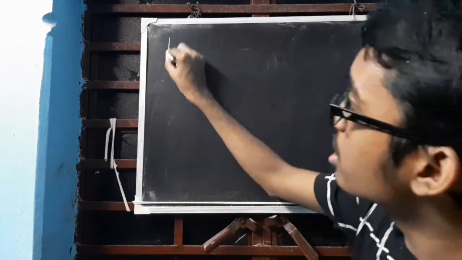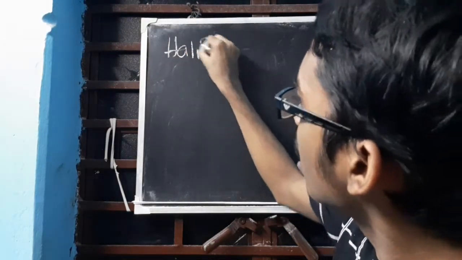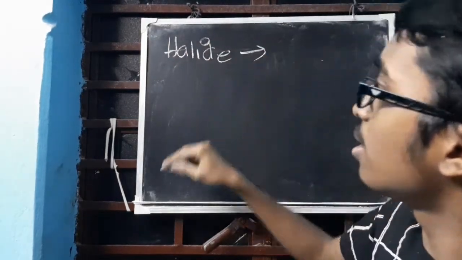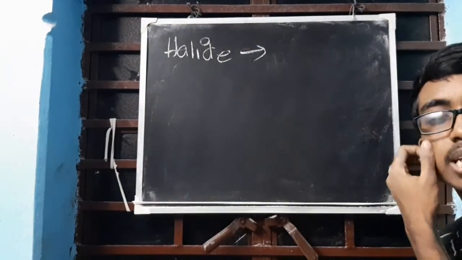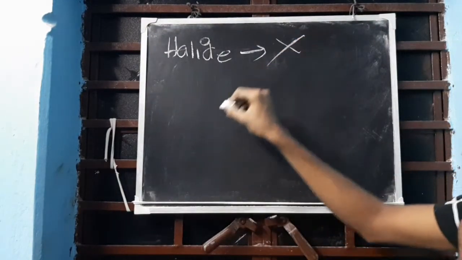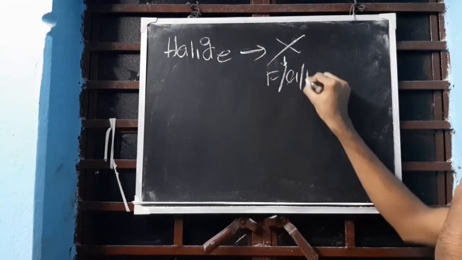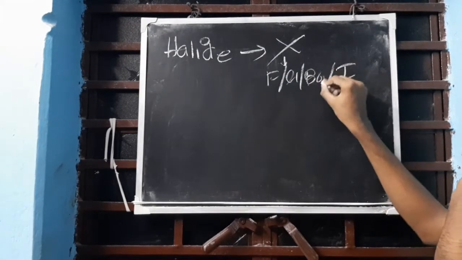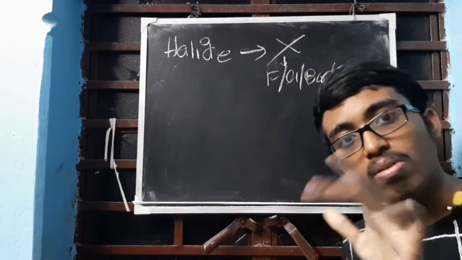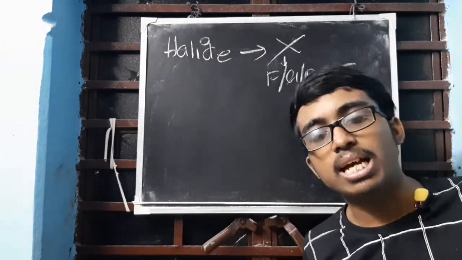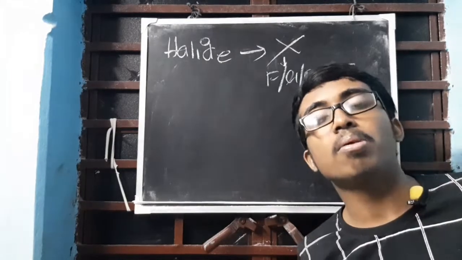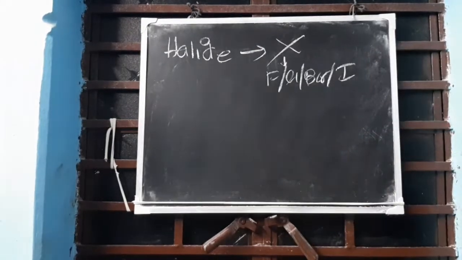What functional groups are we going to learn? The first one is halide. It's actually called halogen when you do nomenclature. Halide is represented by X. X can be anything: fluorine, chlorine, bromine, iodine. Either of these can be X. Clear? We will represent halides, halogens, with X. Whenever a compound is formed, it's haloalkanes. Generally it's haloalkanes. Clear?